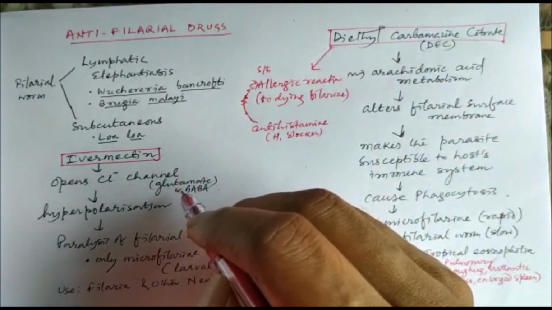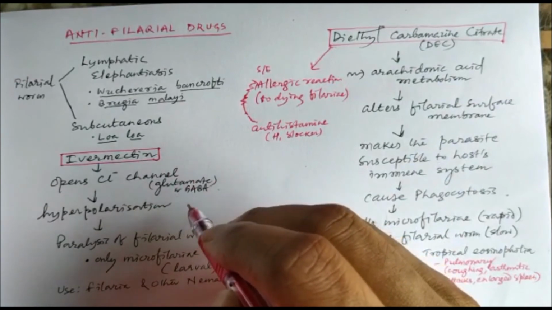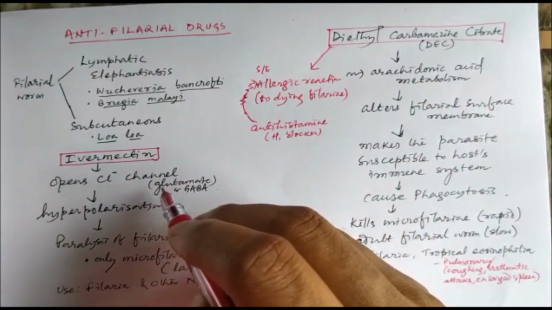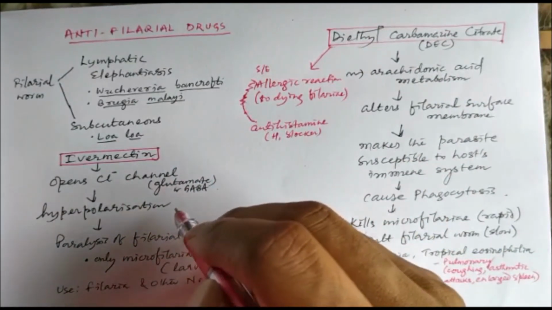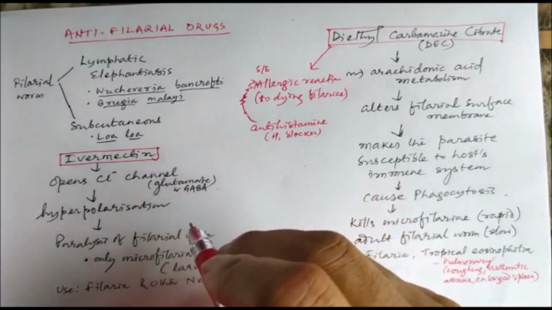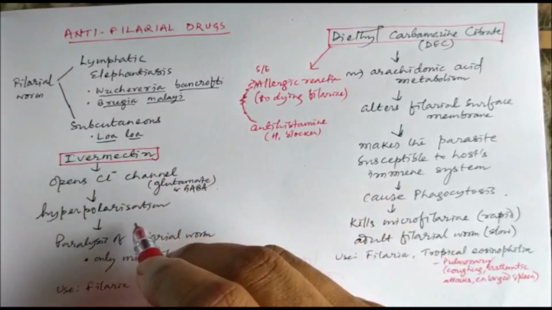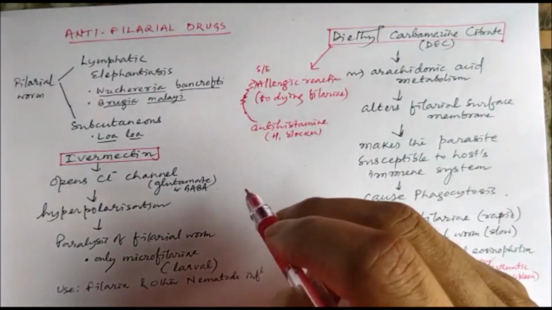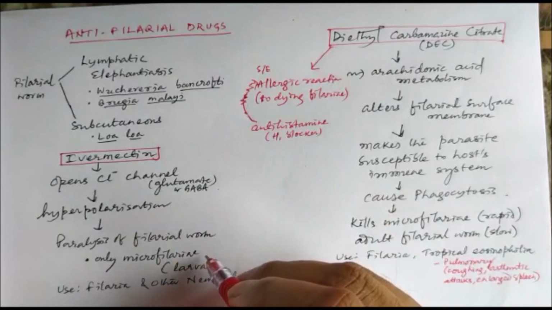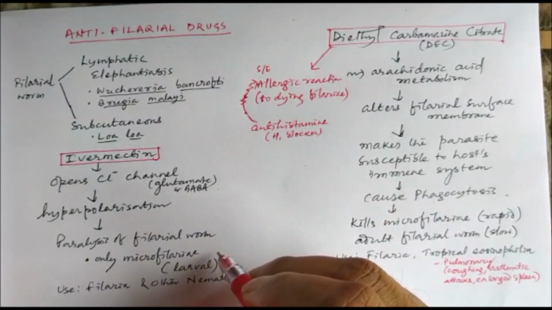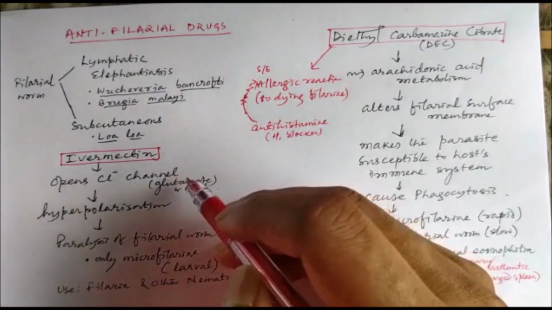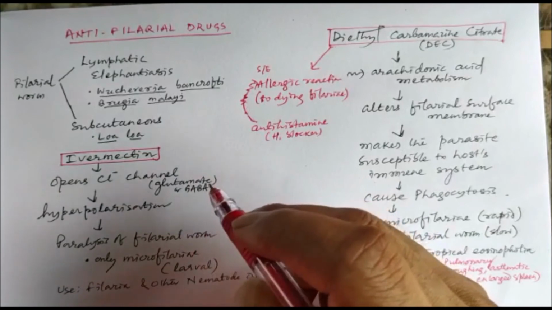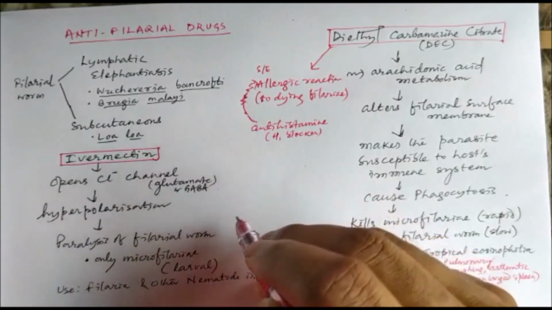Ivermectin opens the chloride channel, and this chloride channel in invertebrates is glutamate-gated. So ivermectin opens the chloride channel. This may be the glutamate-gated chloride channel, or maybe through the GABA receptor also, and causes hyperpolarization and leads to paralysis of the filarial worm. It is mainly effective against the microfilariae and not effective against the adult forms. And ivermectin is not only effective against the filarial worm, it is also effective against other nematode infections.